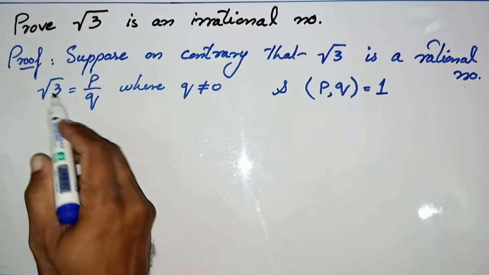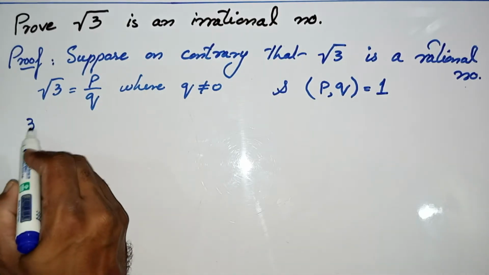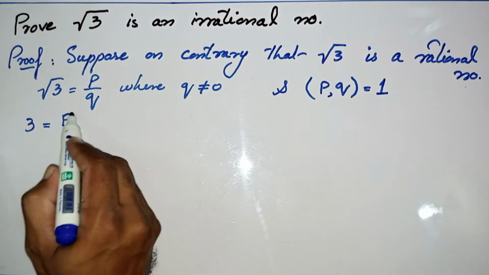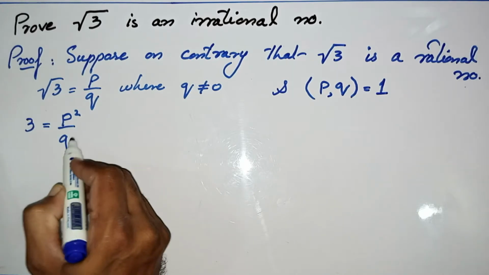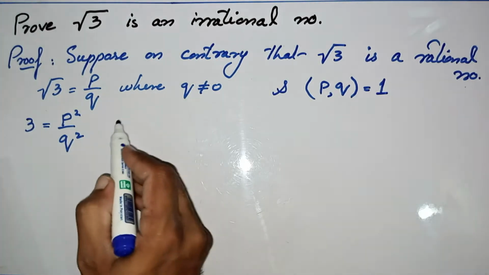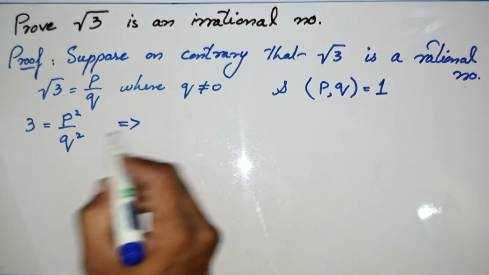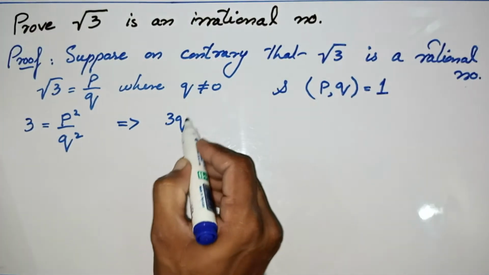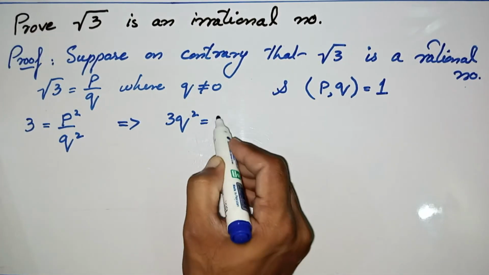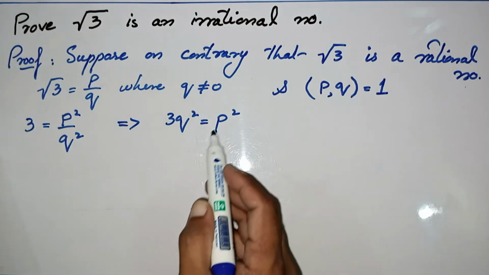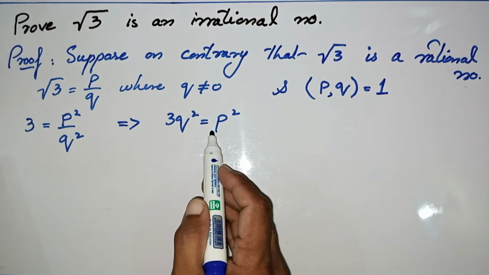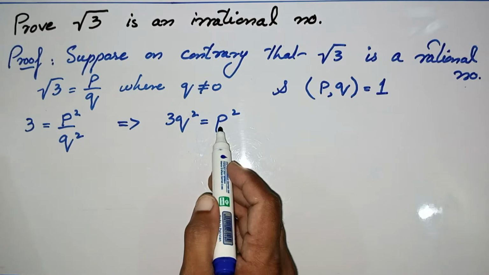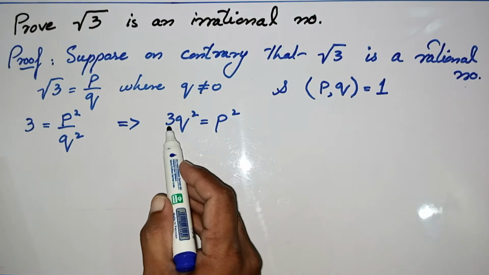Now after squaring both sides, we get 3 equals p square by q square. Furthermore, by cross multiplication, 3q square will be equal to p square. Here you are looking that p square can be divided by 3.